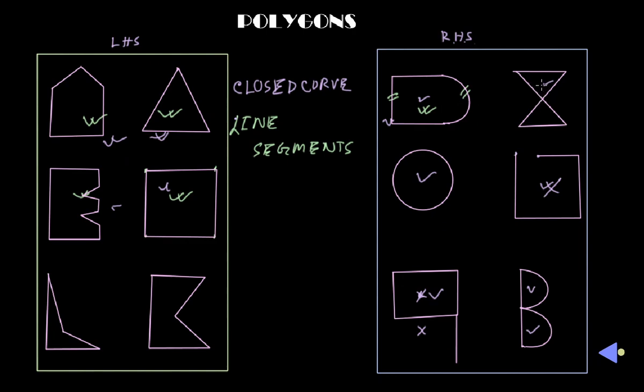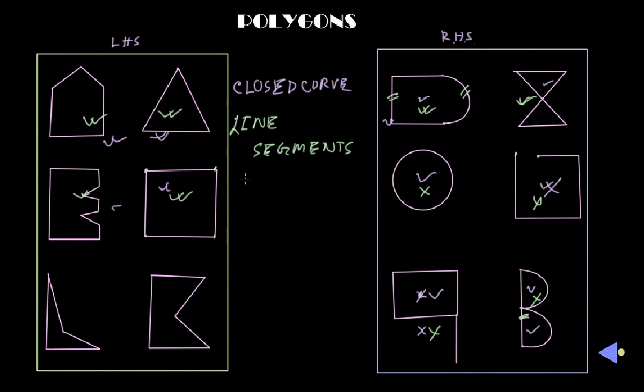In our second shape, all of them are line segments, so it is okay for the second condition also. But a circle is not formed by line segments. It is not a polygon. That is not a polygon. That is not a polygon. And here, that is also not a polygon, since it has only one line segment. The other parts are not line segments.